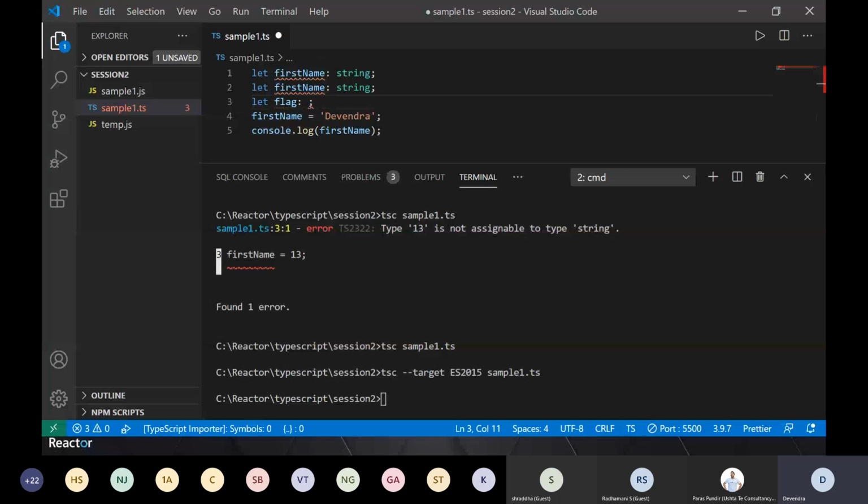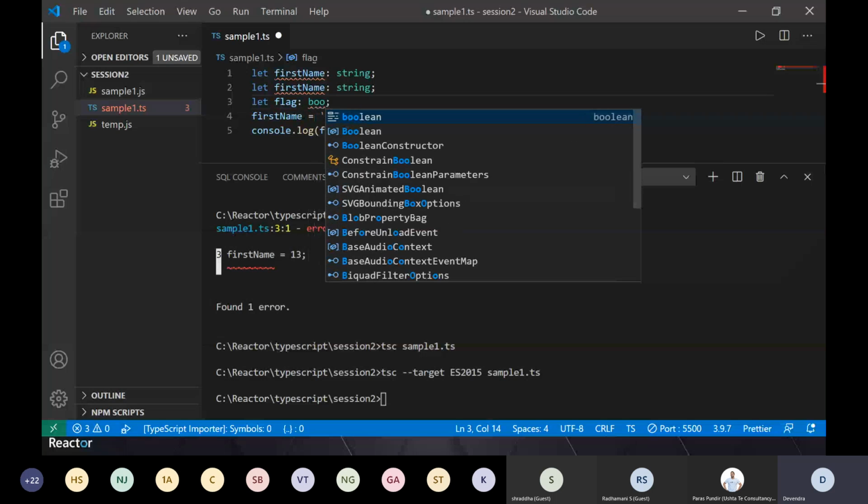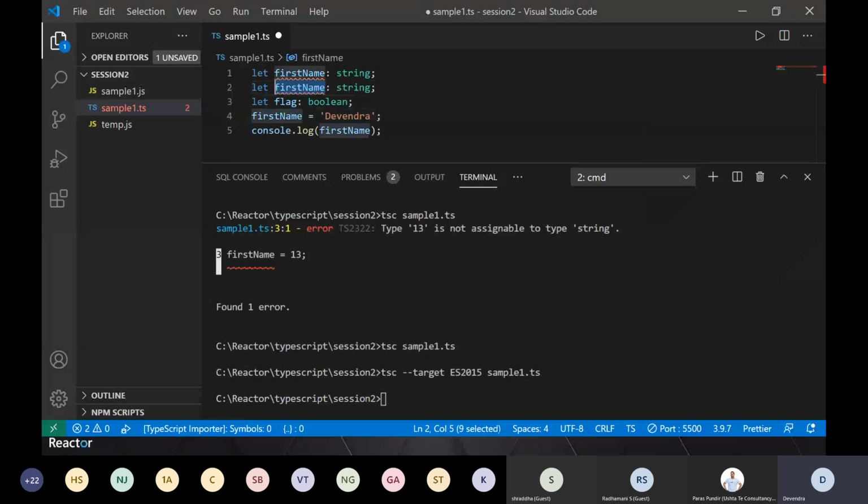On Visual Studio Code, I'm just pressing Control space. It will show me what all could be there. I'm writing boolean, right, and so on. And similarly for, let's say, age, I say this is of type number. Okay, same thing. I'll not go into much detail here. You can explore those things. I just want to show what are the good points of TypeScript which will help you.